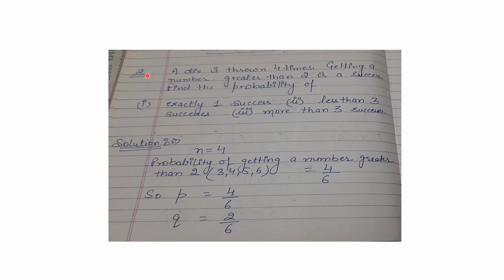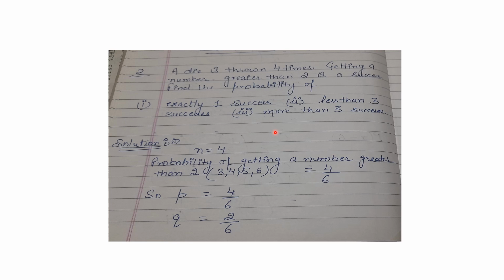This is our question number 2. After reading the entire statement of this question, firstly we will try to identify all the items related to our formula of binomial distribution. Firstly they are saying that the die is thrown 4 times, so n will become 4. Next they are saying that getting a number greater than 2 is considered a success. This question is related to a die experiment.